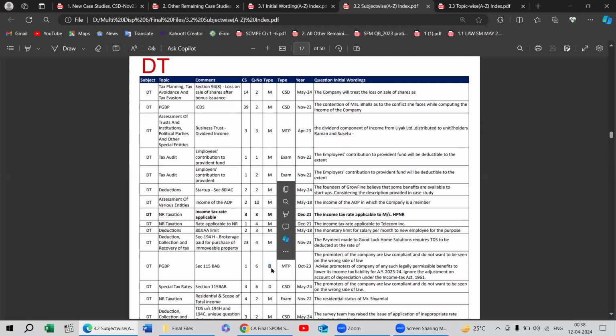And here you can see that in this type, M and D is already written in all the pages. That means M for MCQ and D for descriptive. And MTP will remain MTP exam if there is any previous exam question that is written as exam. CSD means case study digest, and newly issued case studies have been written here.